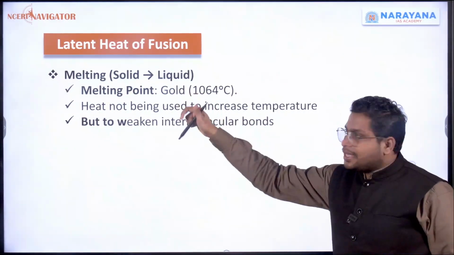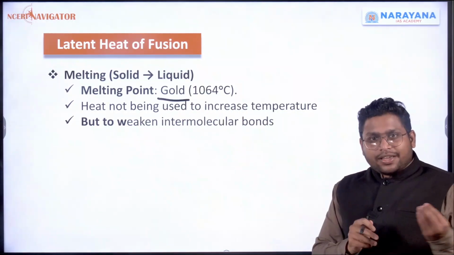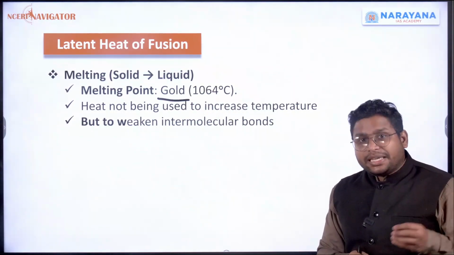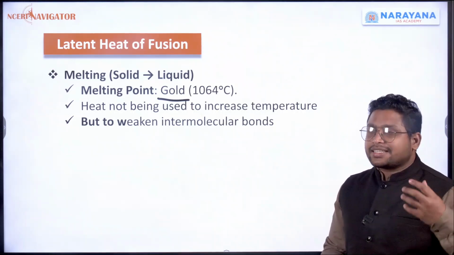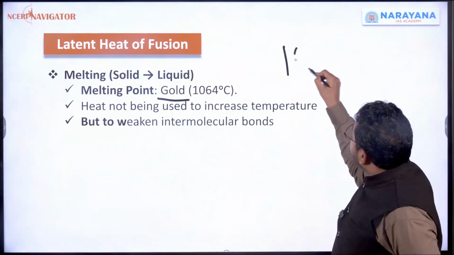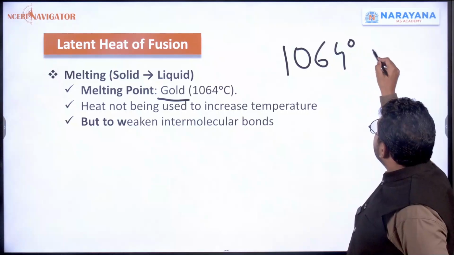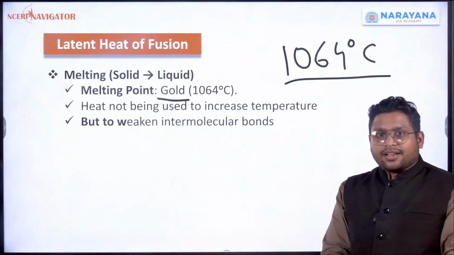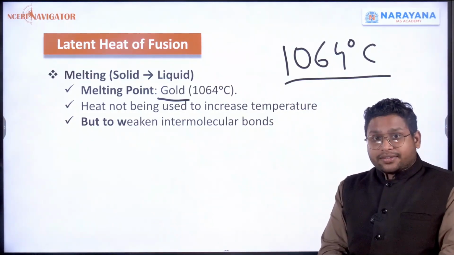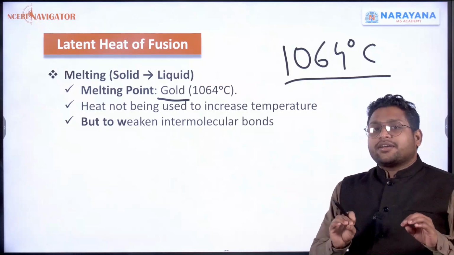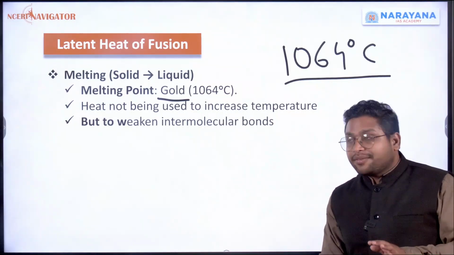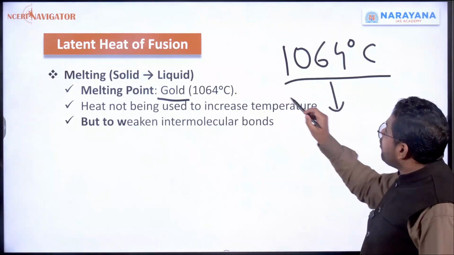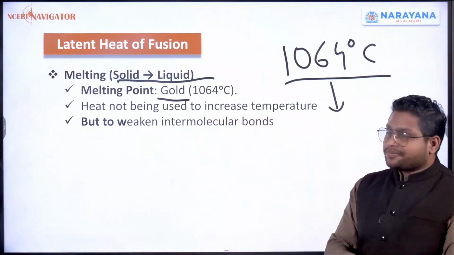We have taken gold and started giving it some heat. Its temperature is increasing: it became 100 degrees, 200, 500, 600. Now the temperature became 1064 degrees Celsius, and at this point its temperature is not changing at all. Now what is happening? Its state is changing from solid to liquid.